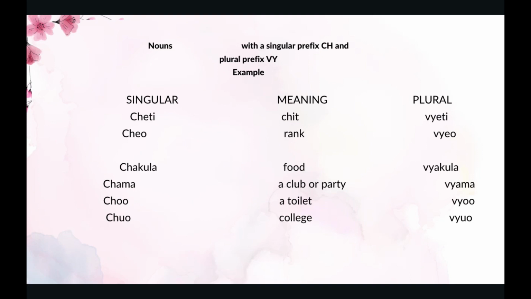Chama is a club or a party. A club or a party in plural is vyama. The next one is choo. Choo is a toilet. A toilet in plural is vyoo. The next one is chuo. Chuo in English is college. College in plural is vyuo.